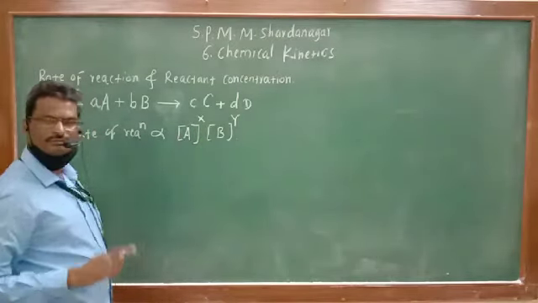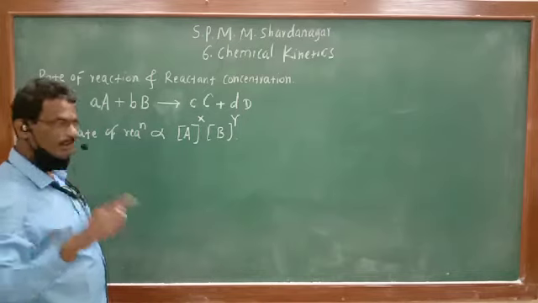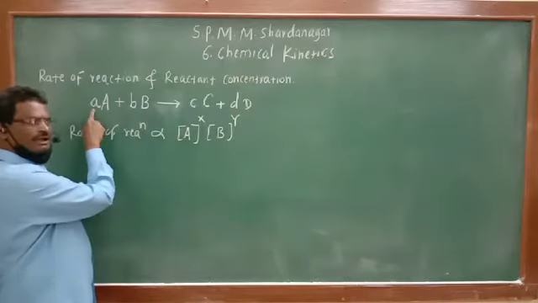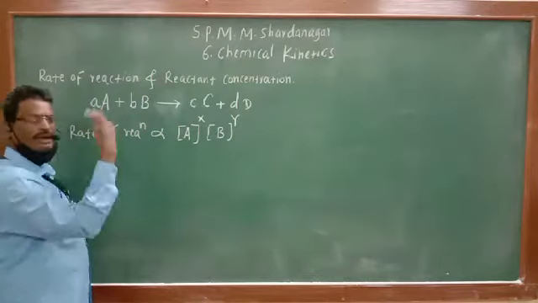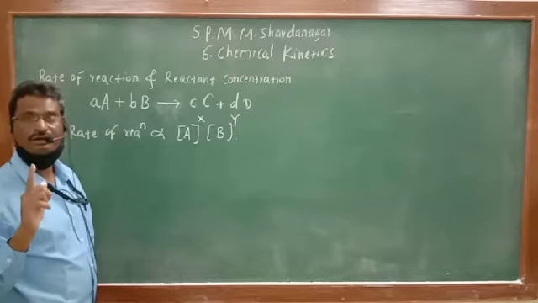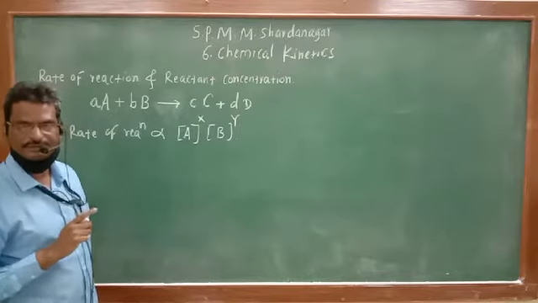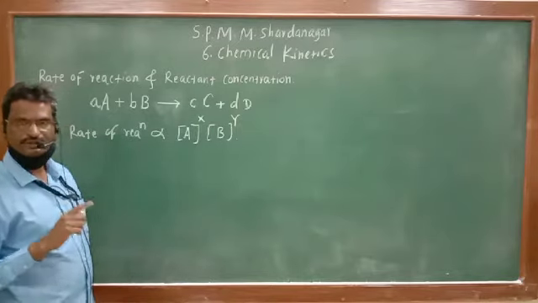X and Y are experimentally derived, and from experiment it is observed that X may or may not be equal to small a, and Y may or may not be equal to small b. So X and Y are either equal to a and b or may be different, because they are not theoretical quantities.